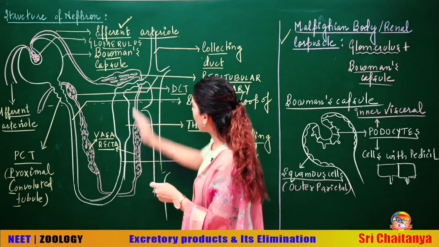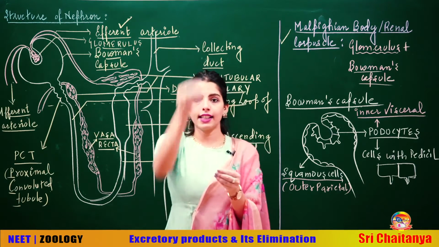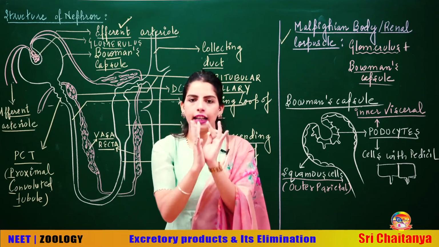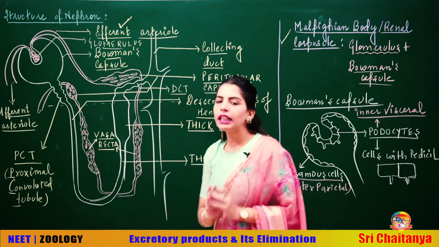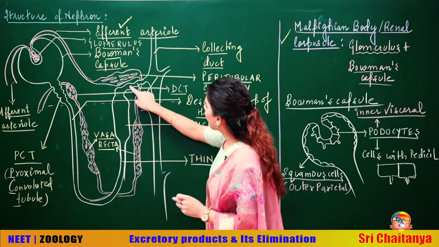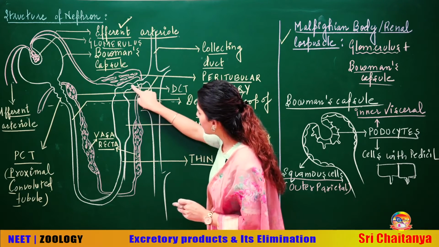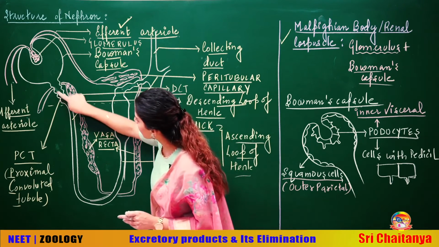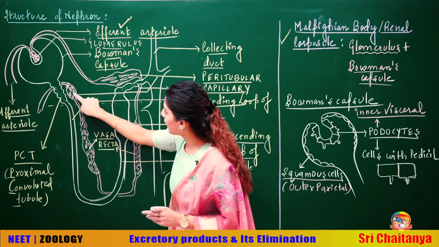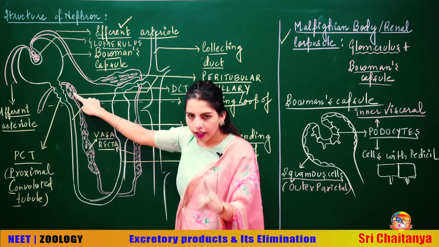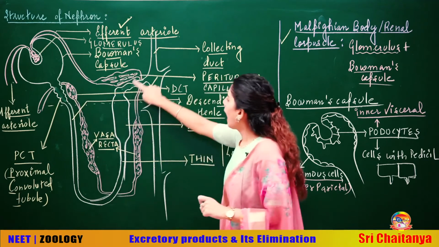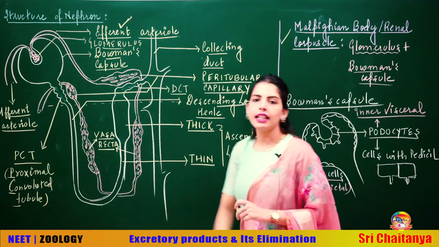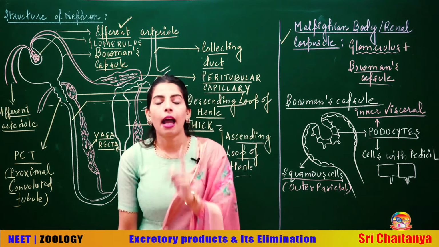Now students, I have made it parallel, but actually a capillary network surrounds the tubule, completely covering it. I have drawn it separately, but look at the network of capillaries formed around DCT and around PCT. The network of capillaries formed by the efferent arteriole around PCT and DCT is called peritubular capillaries.